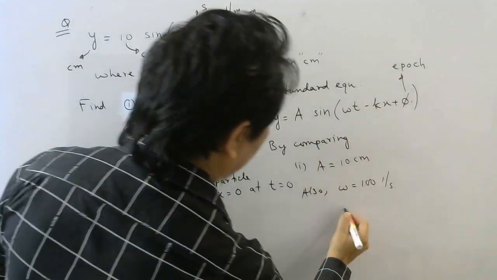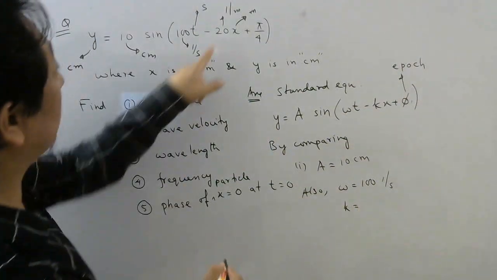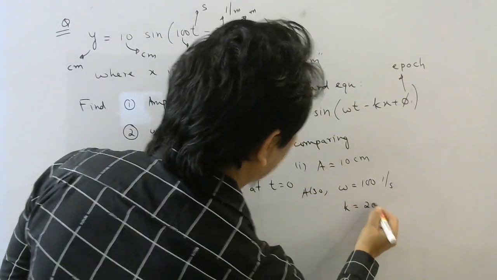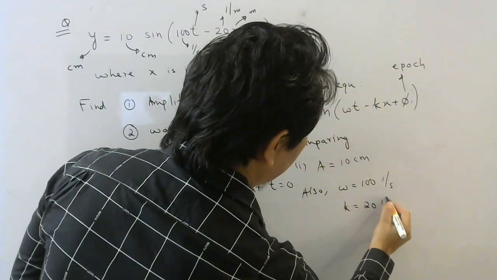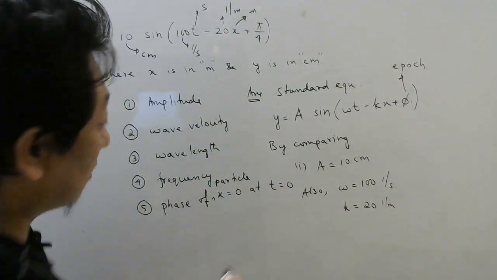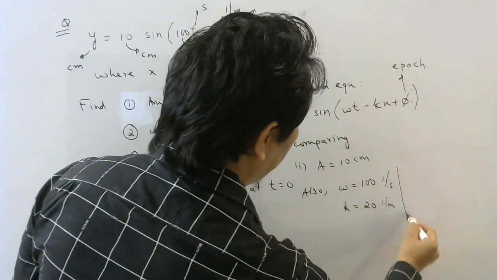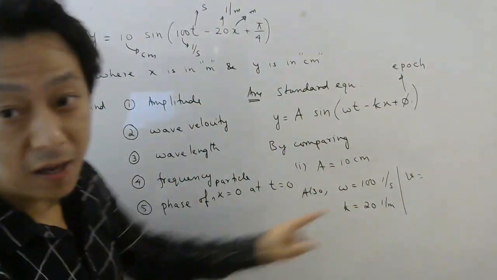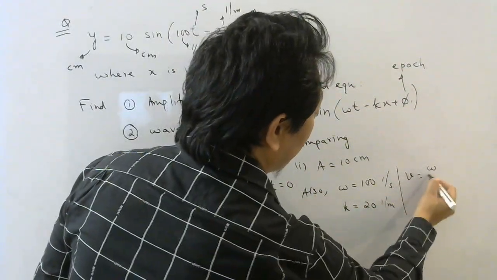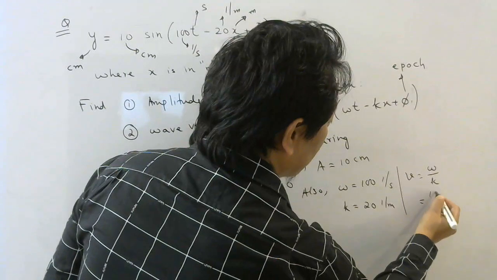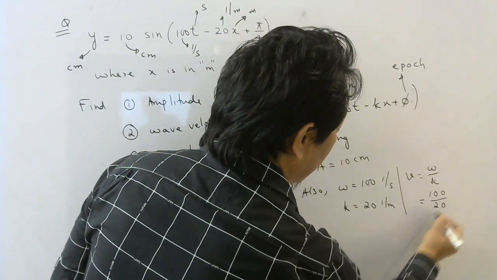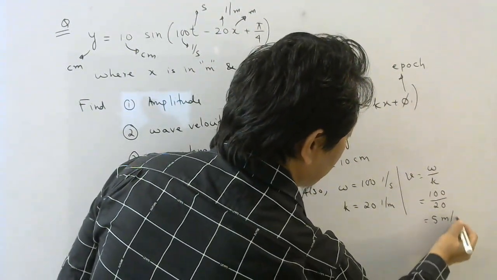And k in what unit? It is 20 per meter, isn't it? So what was the wave velocity? If you remember, I told you, if you know omega and k, directly you can write wave velocity as omega by k. So 100 by 20, that will be 5 meter per second.